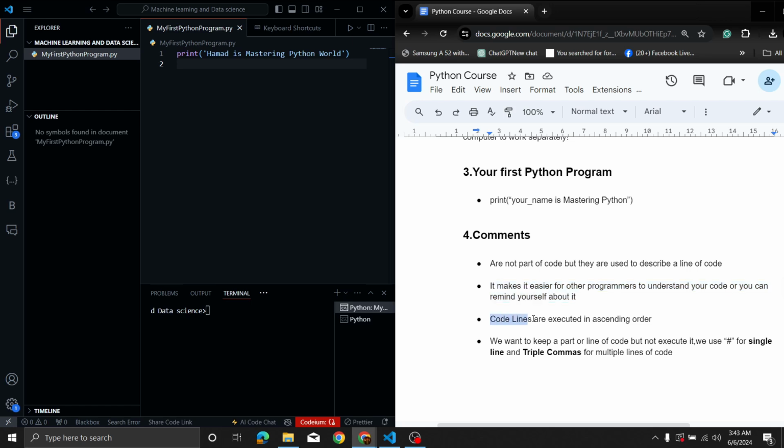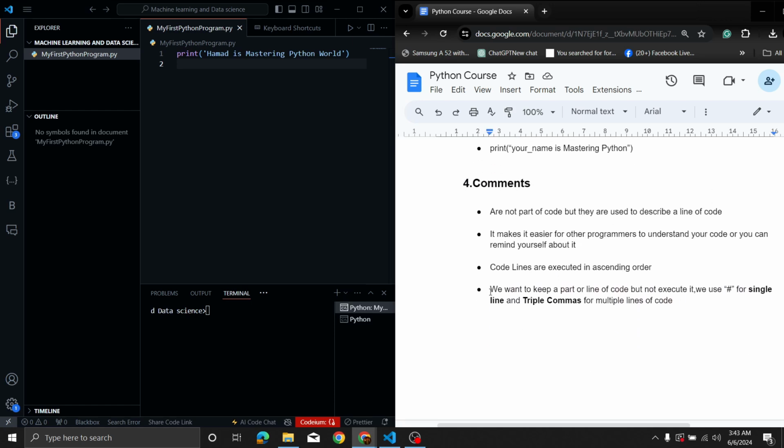The code lines are executed in ascending order, meaning first this line will be executed and then secondly this one and so on. If we want to keep a line of code but don't want to execute it, we use hash for a single line to comment out, or triple commas for multiple lines of code. In this way, the code will still be there, but it will not run.